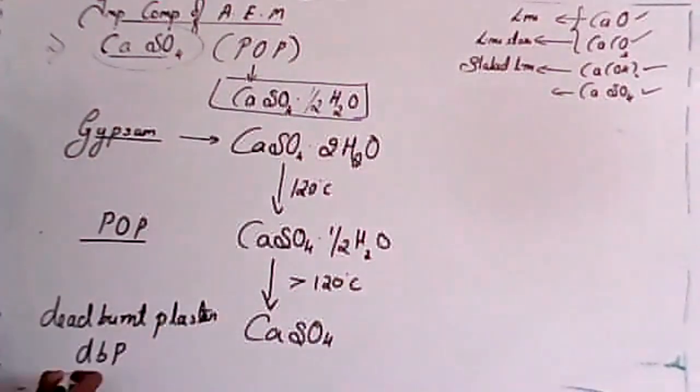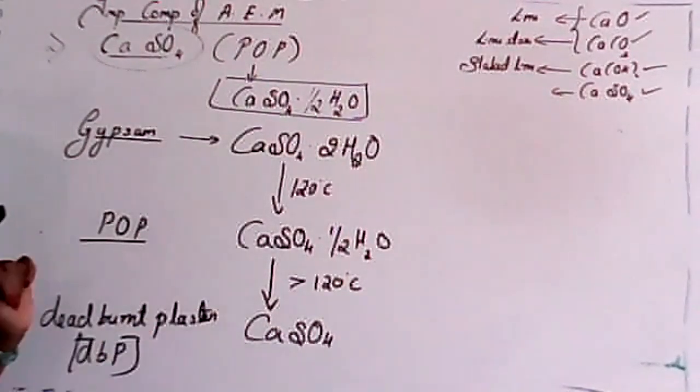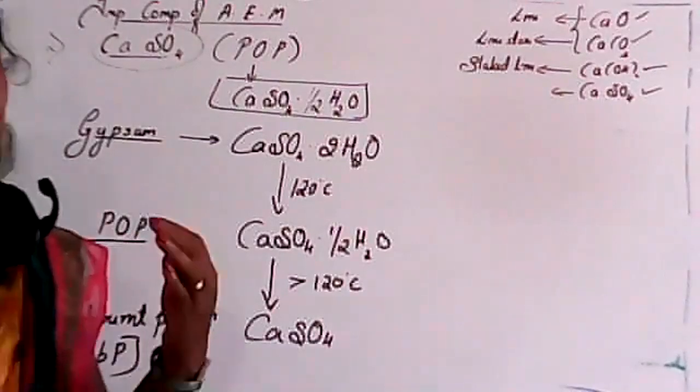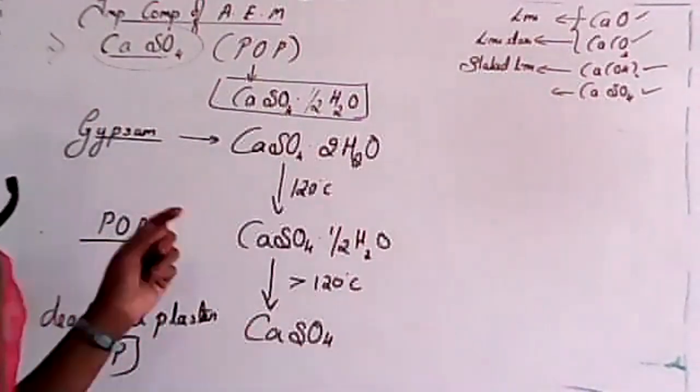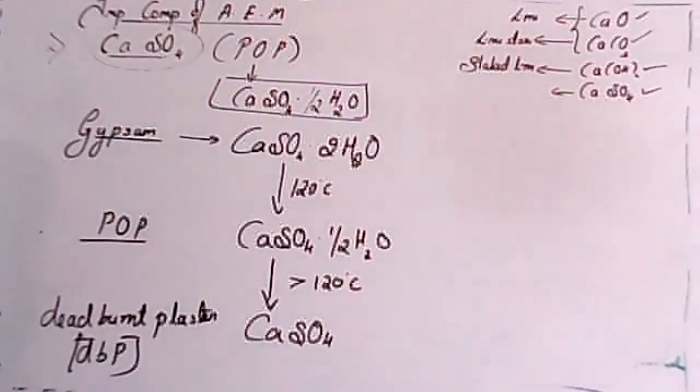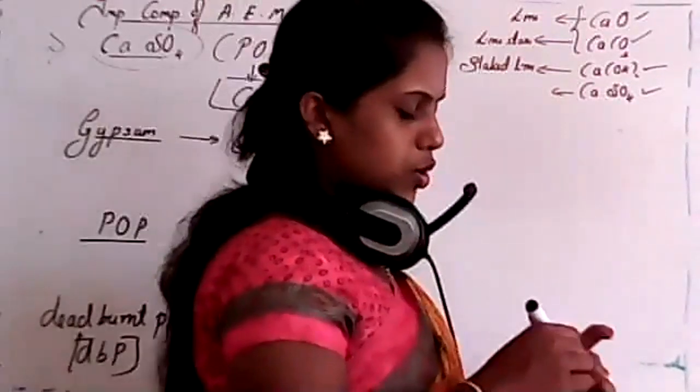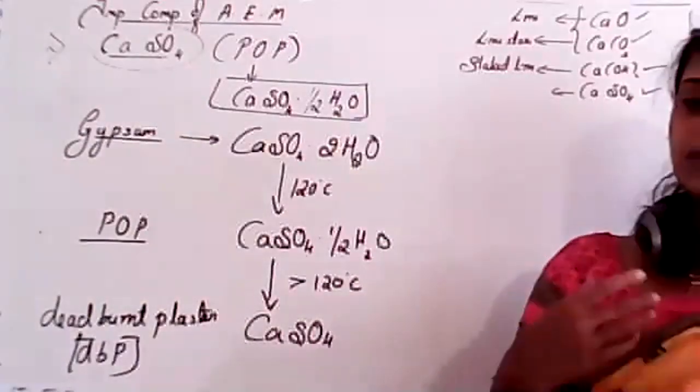Okay, we call it dead burnt plaster. Because it is anhydrous itself, because water molecules were removed by heating. Okay, is it clear?